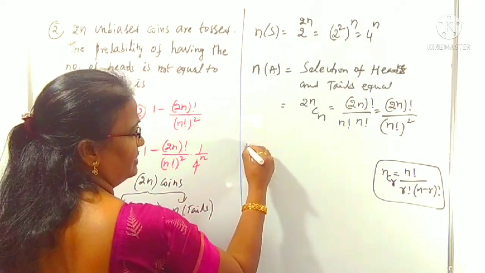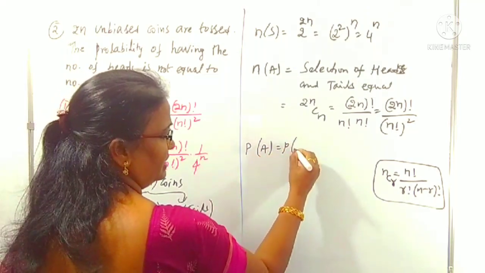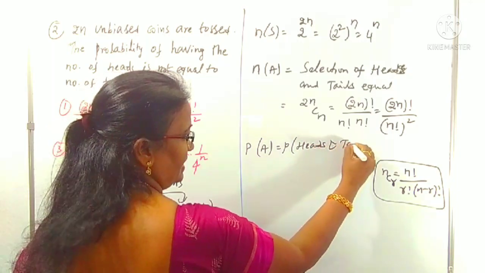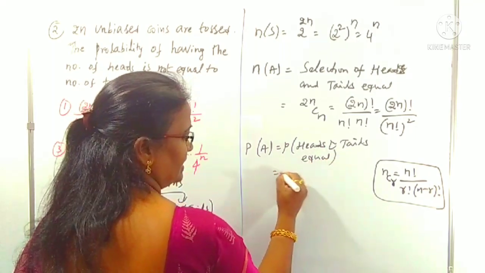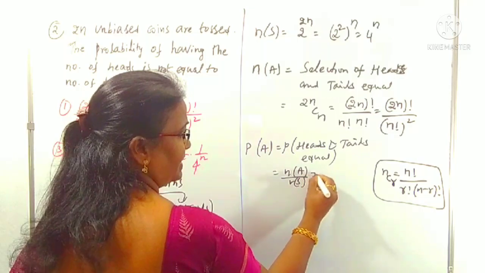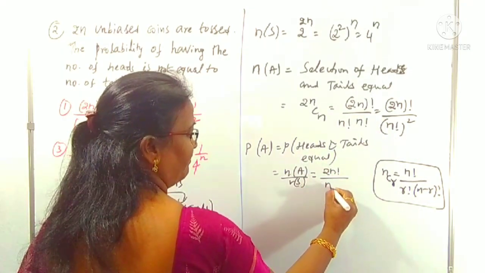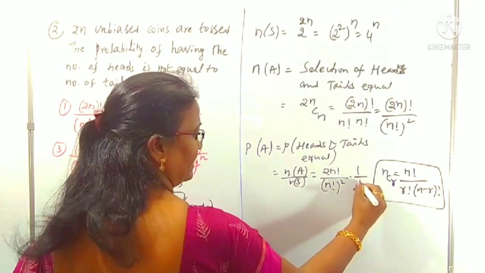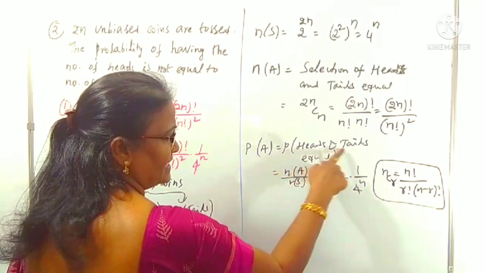The probability P(A) that heads and tails are equal is n(A) by n(S), that is 2n factorial by n factorial whole square, by 4 power n. This is P(A), the probability that heads and tails are equal.